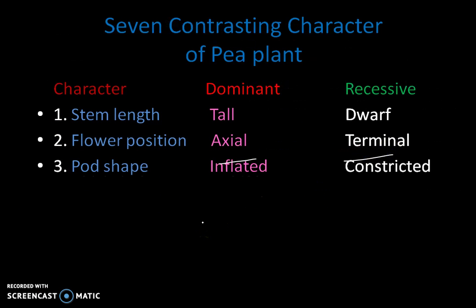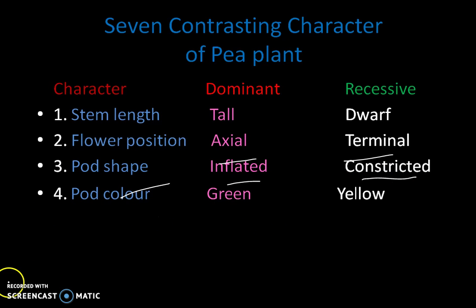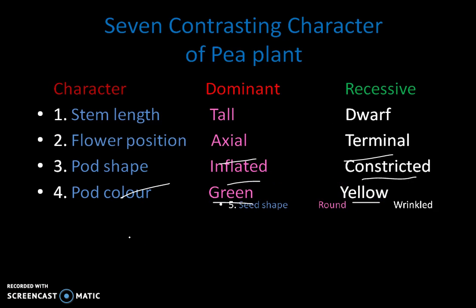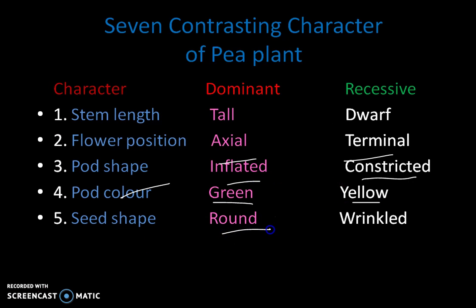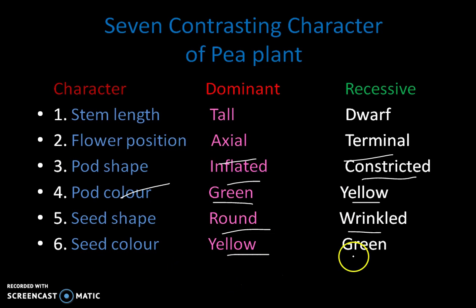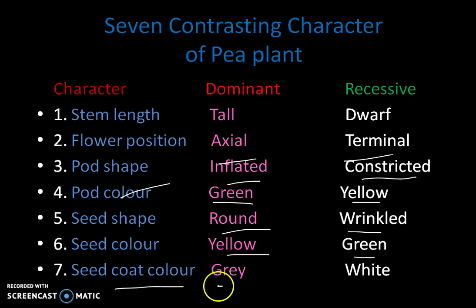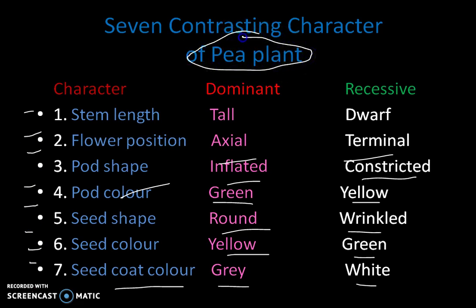Then he took the pod shape, inflated or constricted, swollen or constricted. Then the pod color, green or yellow. Then the seed shape, mostly round and wrinkled. The sixth one is the seed color, yellow and green. The last one is the seed coat color, gray or white. So these are the 7 contrasting characters given by Mendel in his self-pollination experiments on the pea plant.